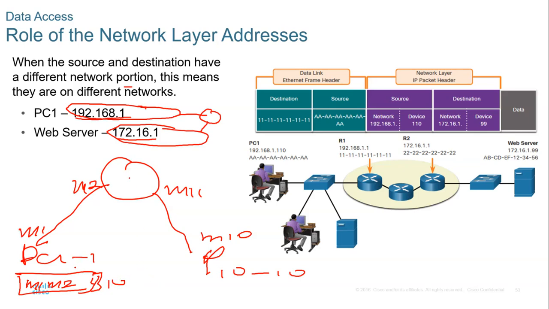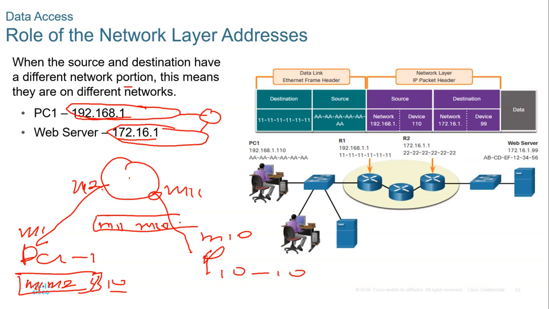So when the router receives it, what's the source? The source MAC address is M1, the destination is M2, okay. And in that process it is doing the de-encapsulation. After learning the final destination, that is 10, this router is going to encapsulate again by replacing this. This time it will be M11, which is this, as the source, and then the destination M10.